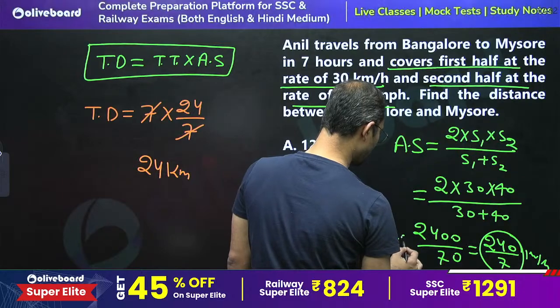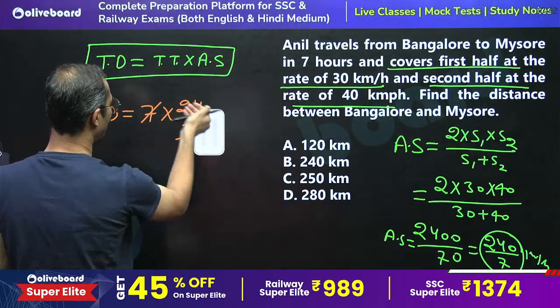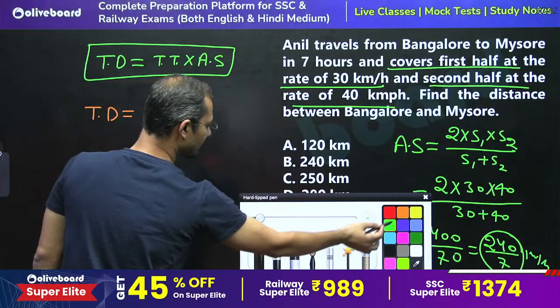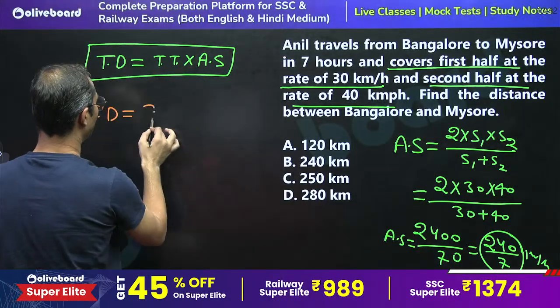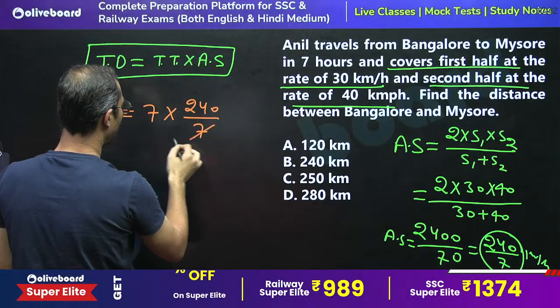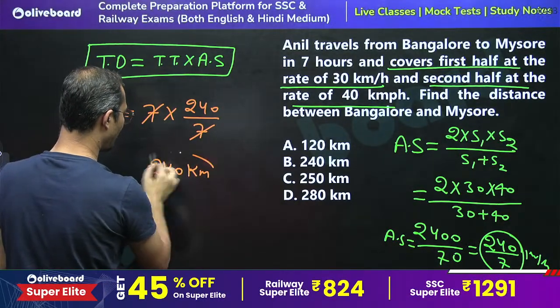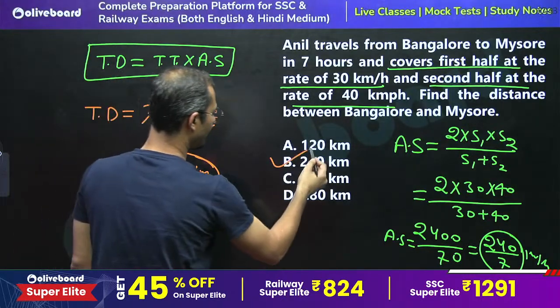So total distance is 7 into 240 divided by 7. 7 cancelled. So 240 kilometer is the right answer.